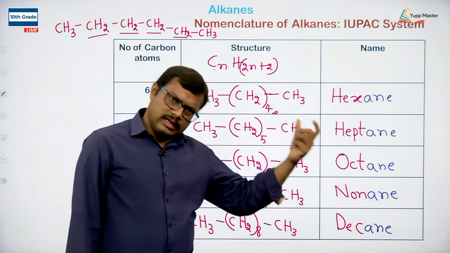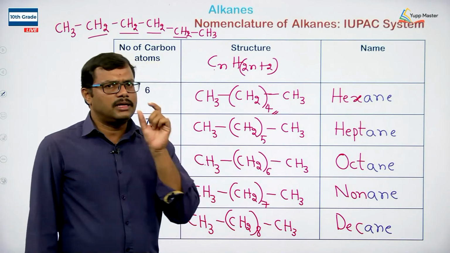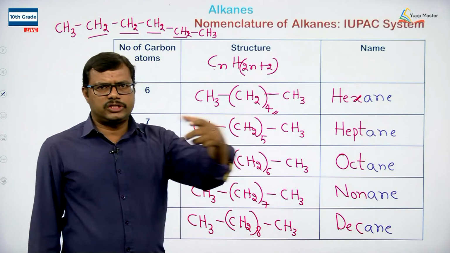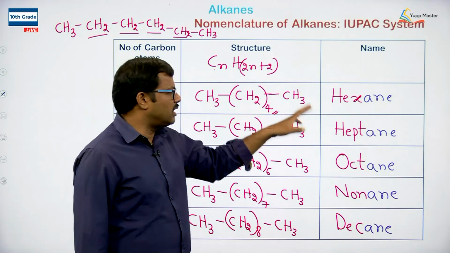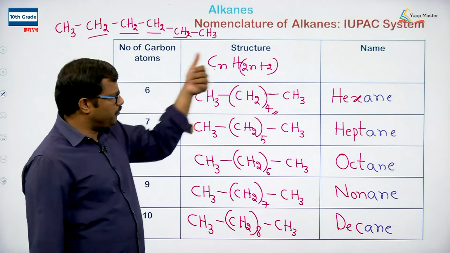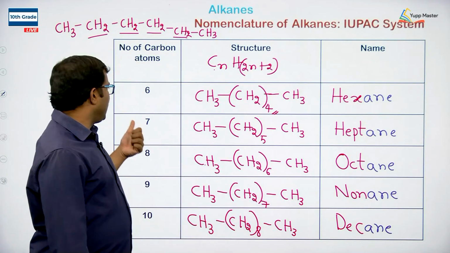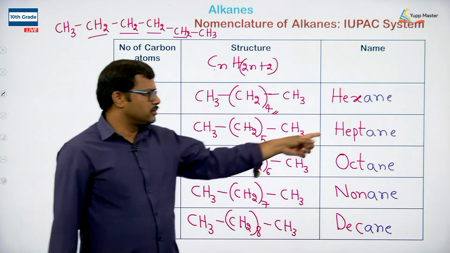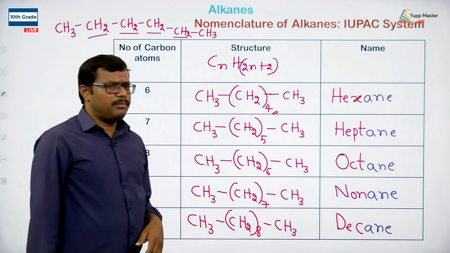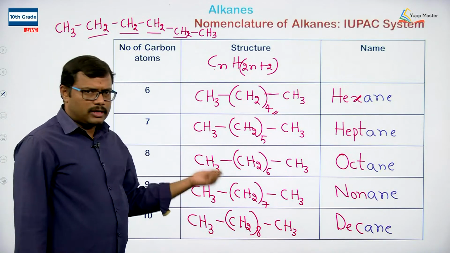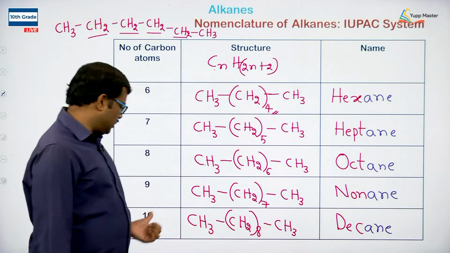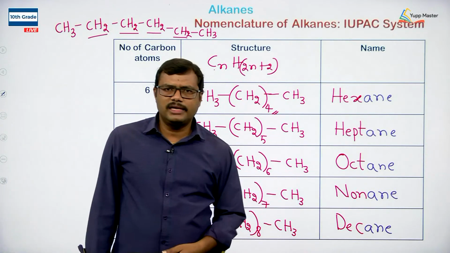It is a member of the alkane family, and hex indicates that the alkane contains 6 carbon atoms in a straight chain. All the carbon atoms are connected in a straight chain. So whenever we have an alkane with 6 carbon atoms, the name is hexane. With 7 carbon atoms, we write the name as heptane. With 8 carbon atoms, octane. With 9 carbon atoms, nonane, and with 10 carbon atoms, decane.